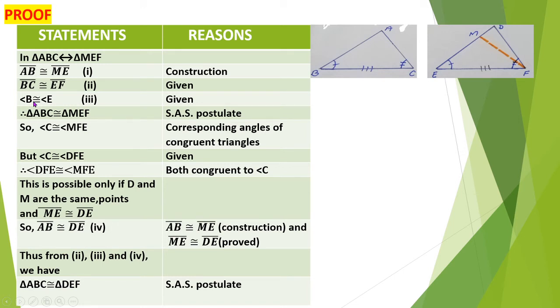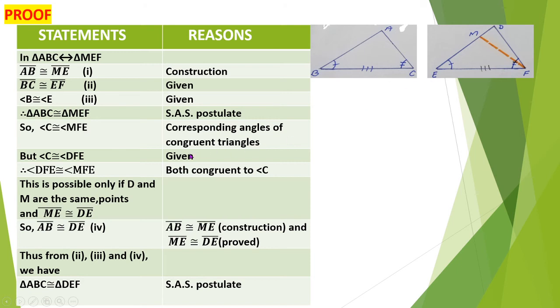As I have told you, when two triangles are congruent, then their corresponding angles and sides also become congruent. So as these two triangles are congruent, angle C will be congruent to angle MFE, because of corresponding angles of congruent triangles. But according to the given, angle C is congruent to angle DFE.